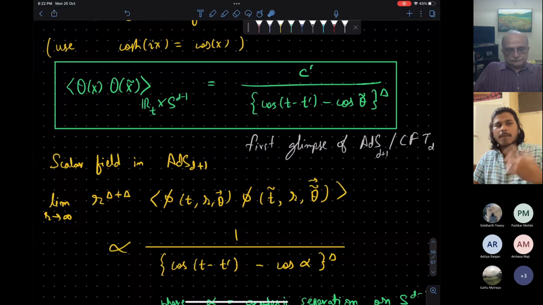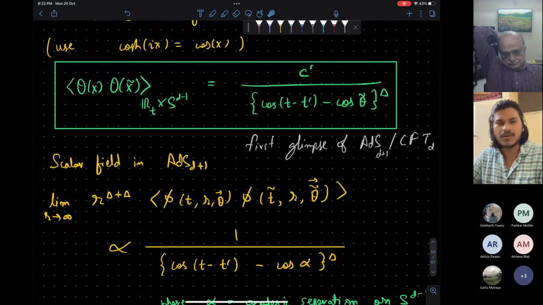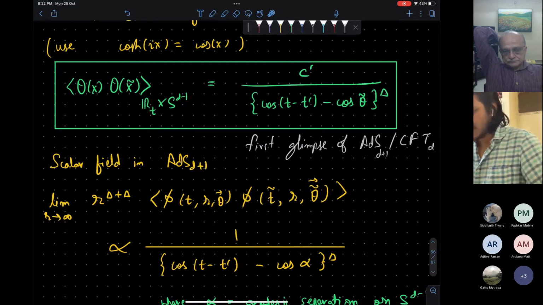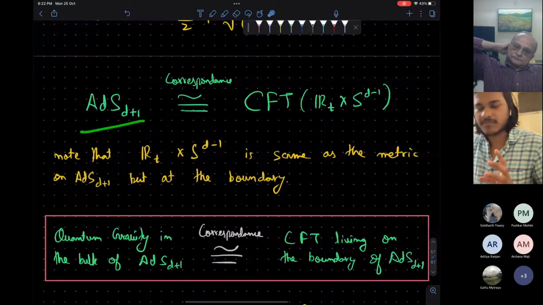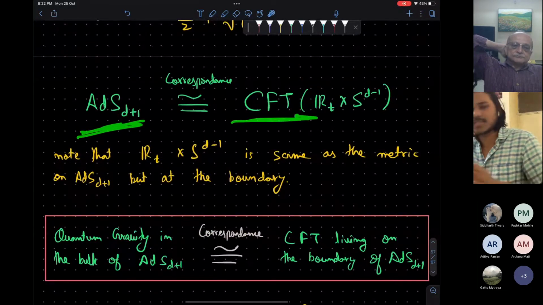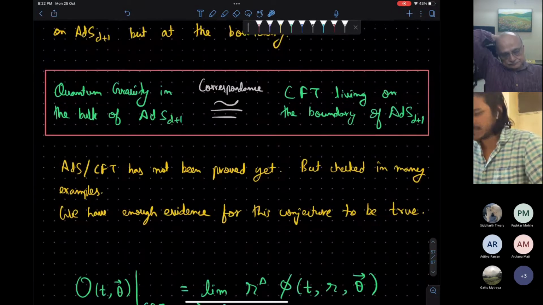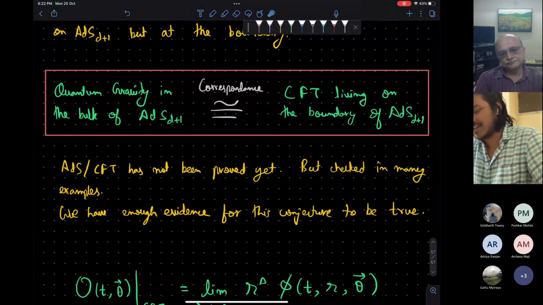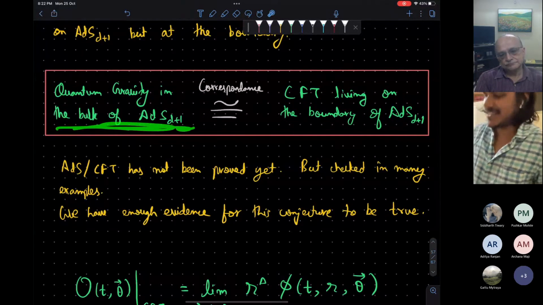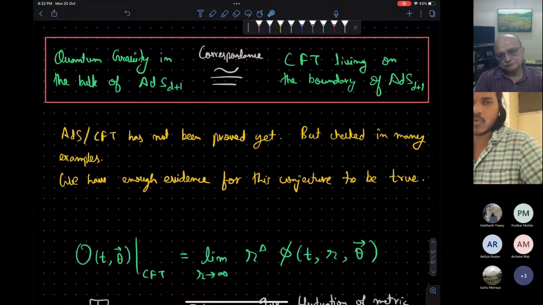If we would have used the Poincare patch, which Pushkar discussed, then this would have been the Minkowski space. I will not go into detail. This suggests that the correlation functions in AdS are related to correlation functions in the CFT, where the CFT lives on the boundary of the AdS. So the quantum gravity in the bulk is in correspondence with the CFT living on the boundary where there is no gravity.